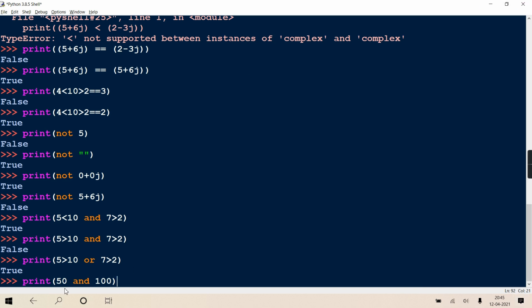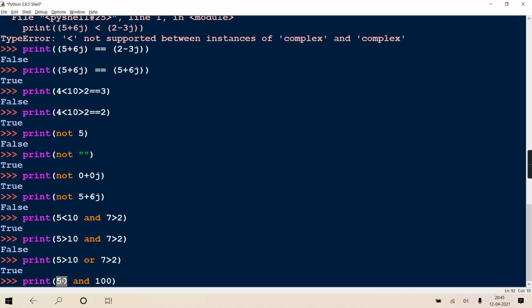Okay, so according to internal conversion, quickly tell me 50. I wrote 50. So tell me 50 will be considered as false or true? According to the casting rule, what implicitly it will consider?